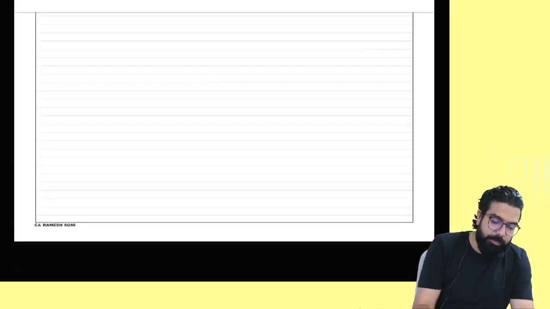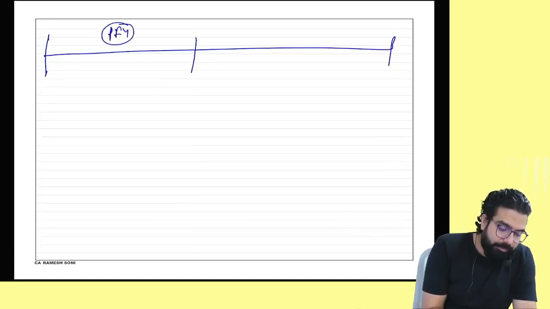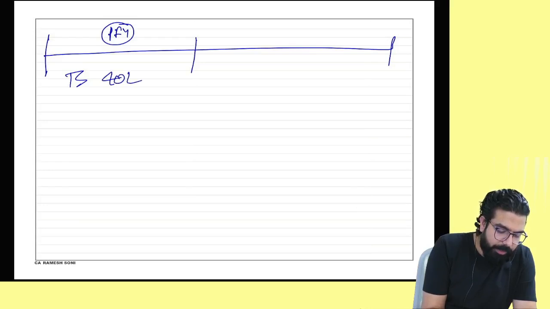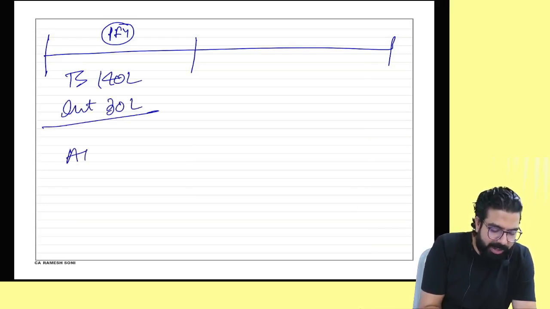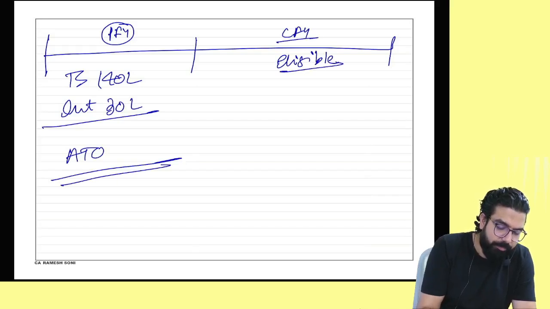Suppose this is my preceding financial year. My taxable supplies were 140 lakh. My interest income was 30 lakh rupees. What is the aggregate turnover if I want to see whether I am eligible for composition in the current financial year?